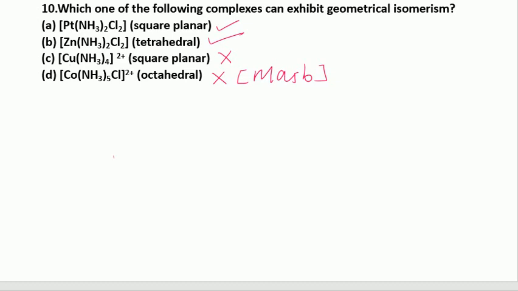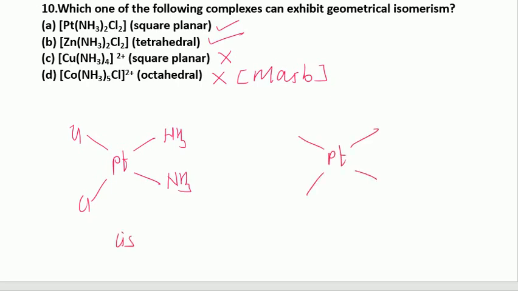We can draw the geometry for the first, platinum, NH3, NH3, Cl, Cl. This will be the cis, and if we change the position, Cl, Cl, they are trans to each other, NH3, NH3. This will be the trans. Similarly, we can draw the structure for option B. Now, cis and trans isomers are possible for options A and B. So, options A and B will be the correct options.